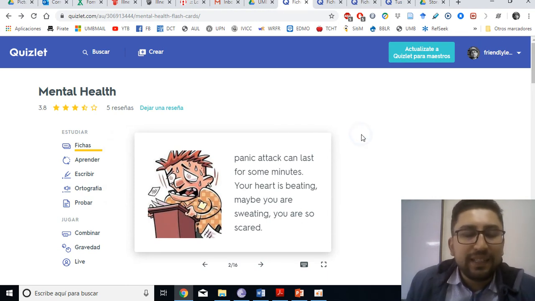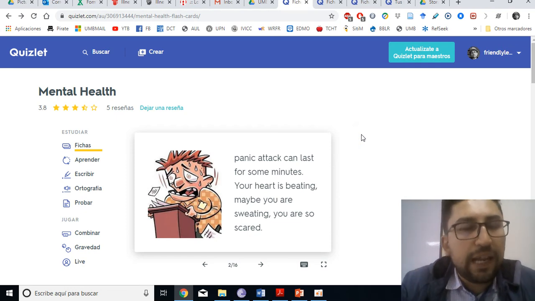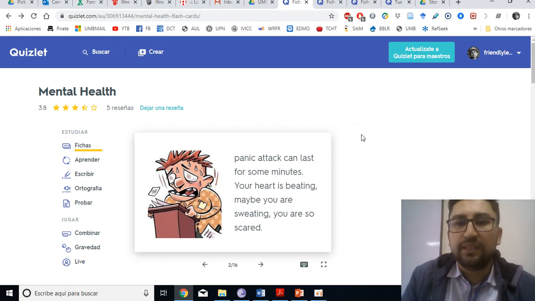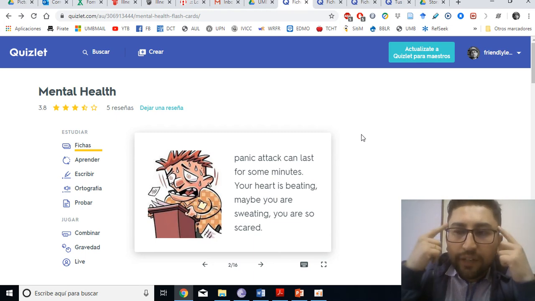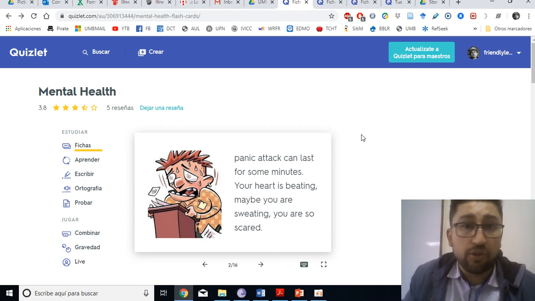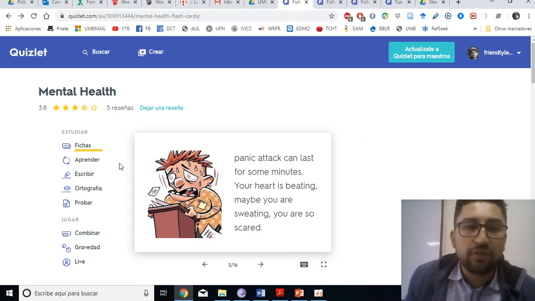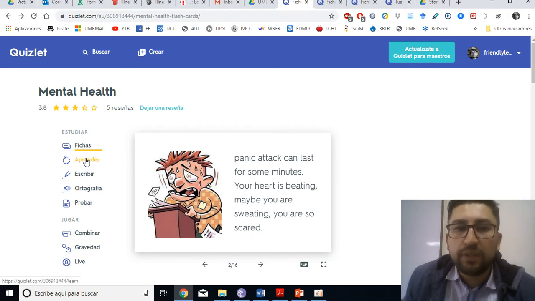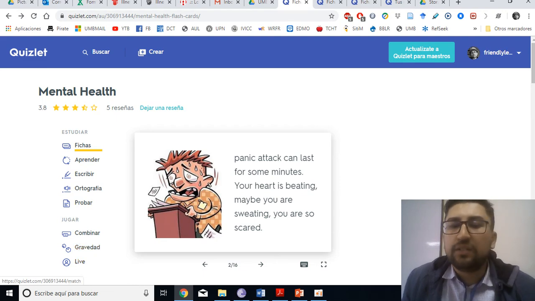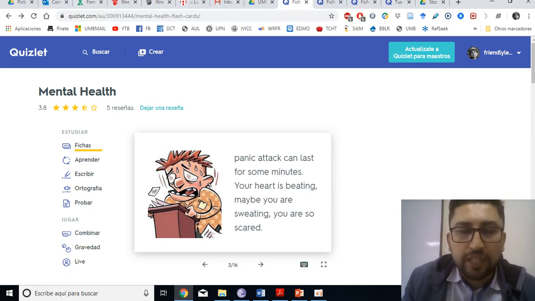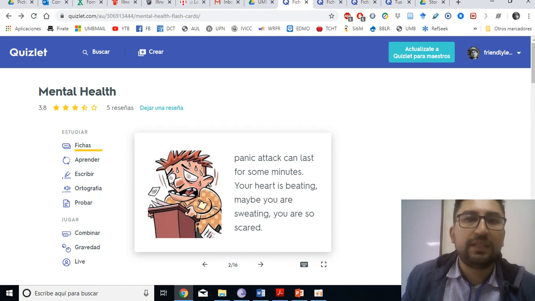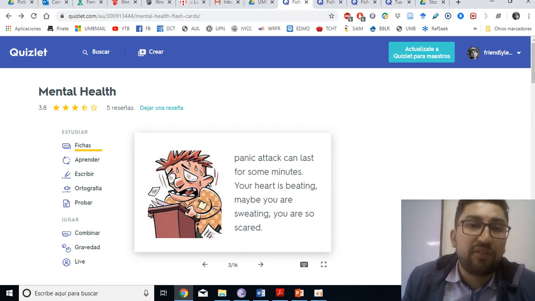Well, the idea is that you can explore this vocabulary and practice it so you can have the concepts very clear. If you want to take notes, that's perfect. If you want to practice your pronunciation, you know you have some options here that will help you with that. Aprender, escribir, ortografía, probar, and you can play. You can just practice. Take your time to do this. It is very important to practice the vocabulary because it is vital for the last activity that you have to do.